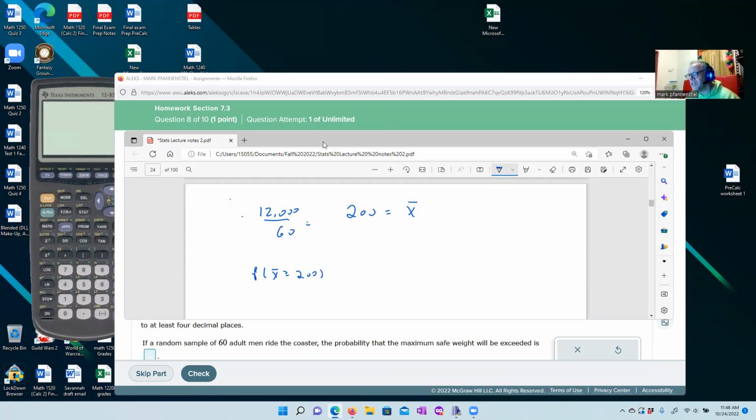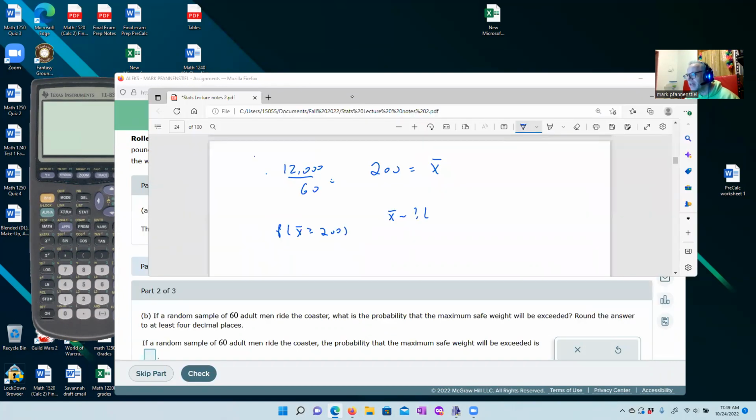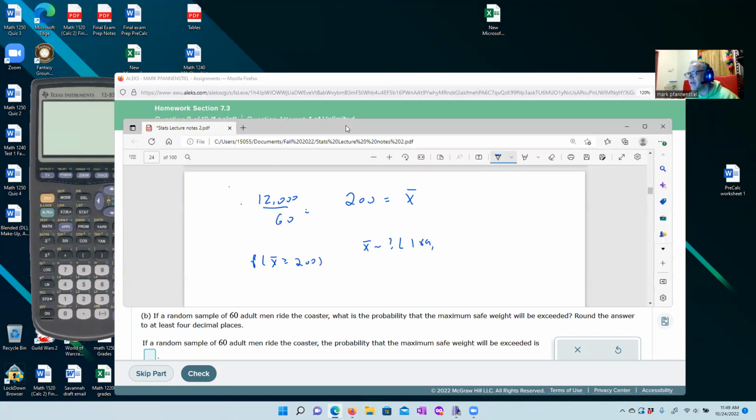What does our population look like? Our population is drawn from an unknown distribution, but what was the average of the distribution? If I just pick out American men, that's 189 pounds. I should be so lucky. And their standard deviation is 63 pounds.